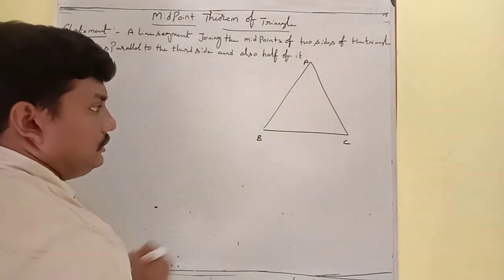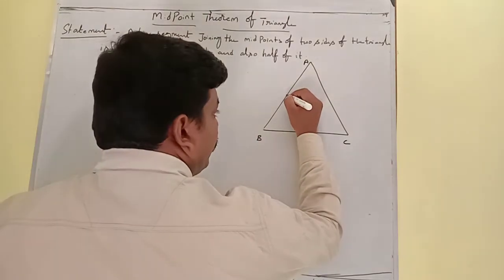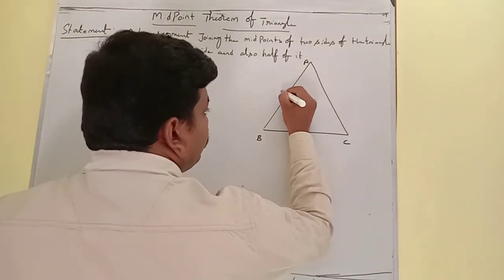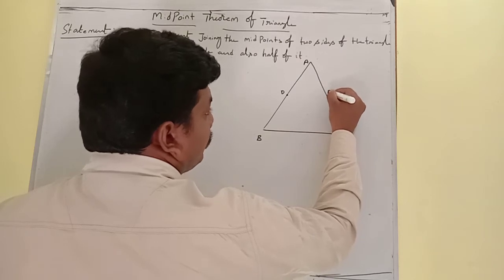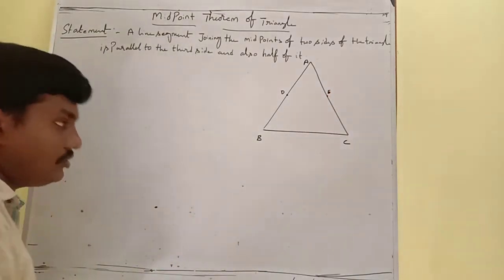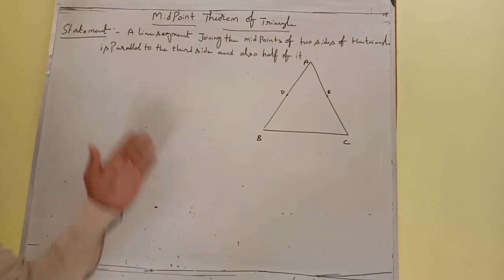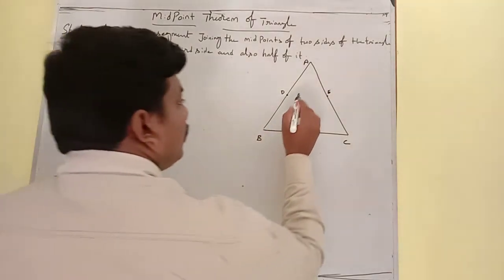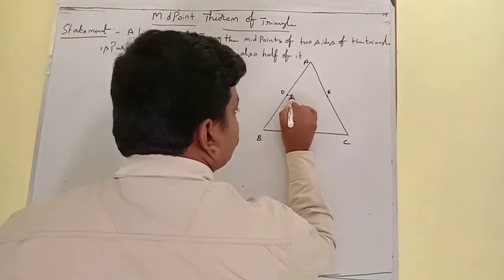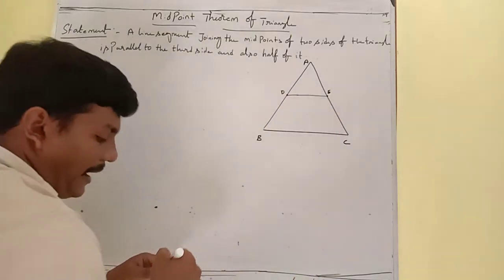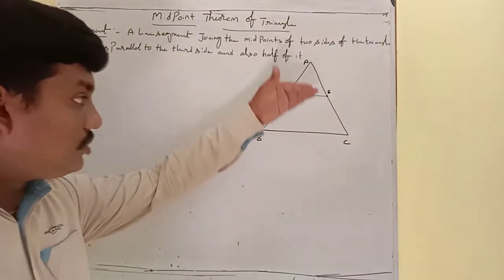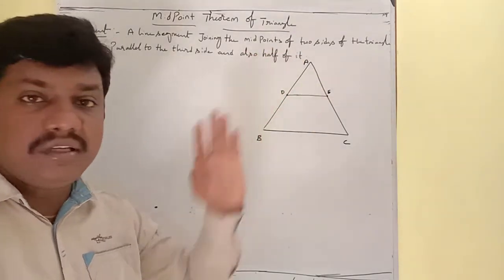Now I am going to consider the midpoint of AB is D and the midpoint of AC is E. So if you join these midpoints, this DE is parallel to BC and also DE is half of BC, we have to prove.